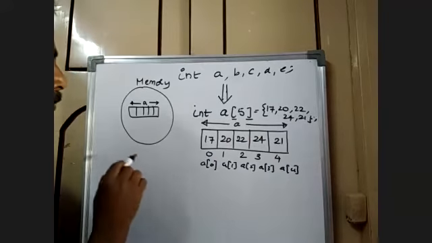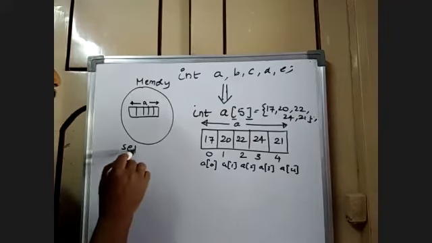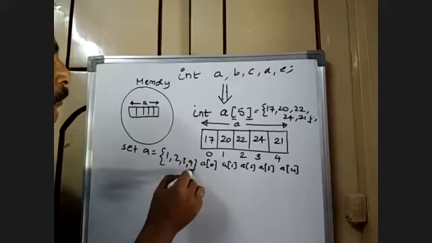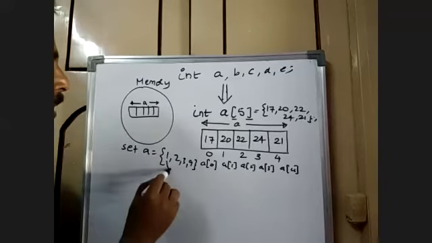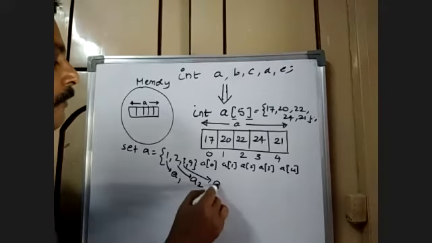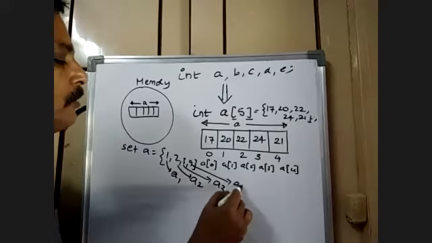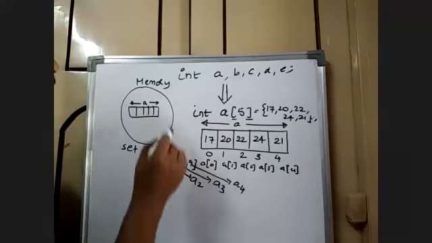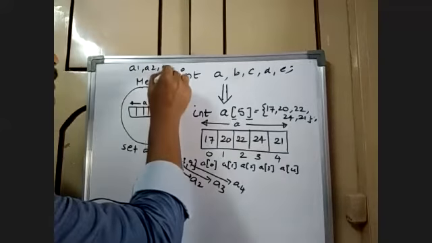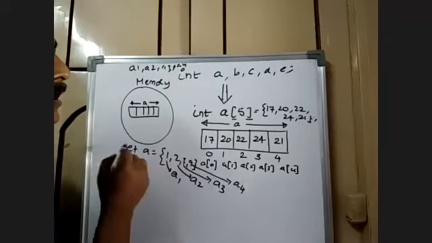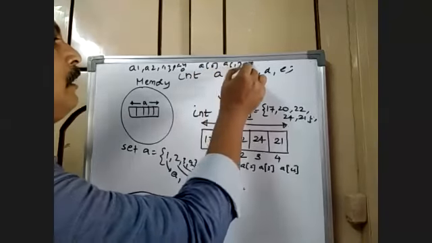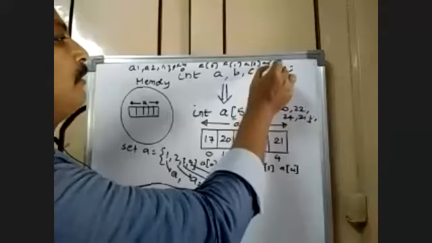In mathematics, if you say set A is equal to 1, 2, 3, 4, 9, then 1 refers to A1, 2 refers to A2, 3 refers to A3, and 9 refers to A4. So in mathematics you call it A1, A2, A3, A4, A5. Here in computer science, you call it a of 0, a of 1, a of 2, a of 3. That's it, nothing more than that.